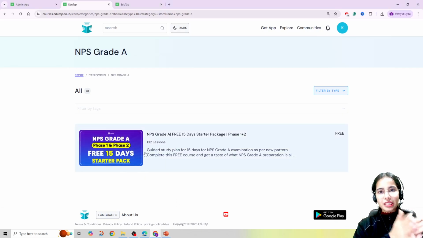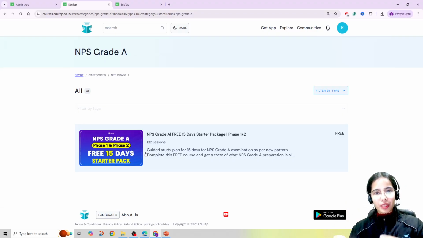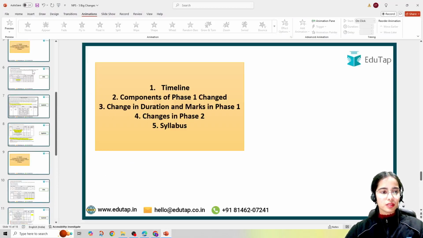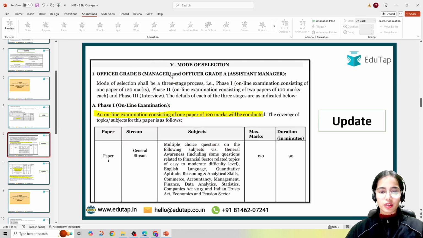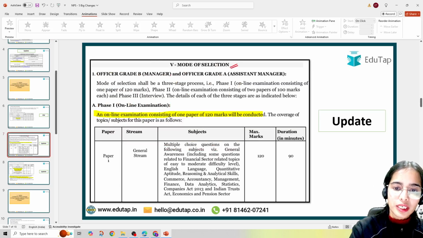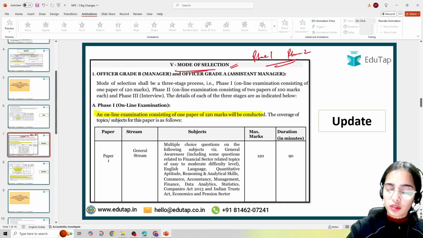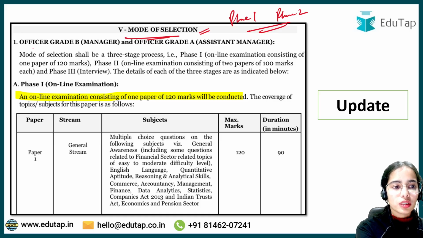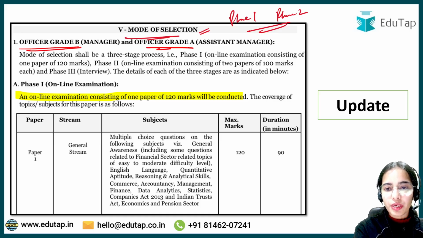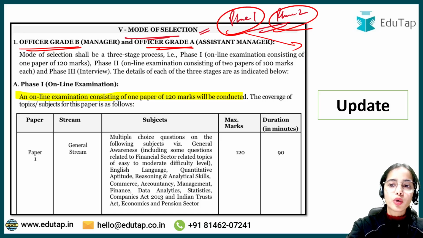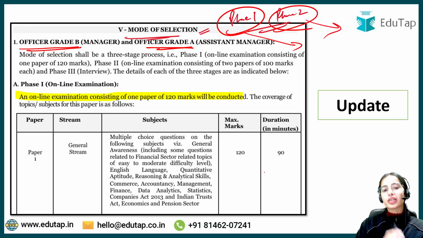Now you know that NPS Grade A and Grade B are going to have the same components. So phase 1 and phase 2 are absolutely the same. For grade A and grade B, as you can see, there is the mode of selection or the criteria, that is phase 1 and phase 2. Both phase 1 and phase 2 have been made the same. All the components in phase 1 and all the components in phase 2 are the same for grade A and grade B.